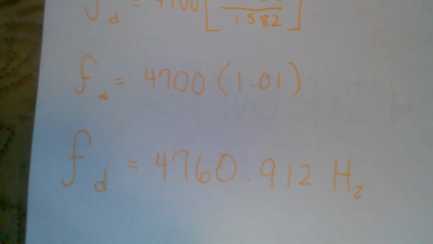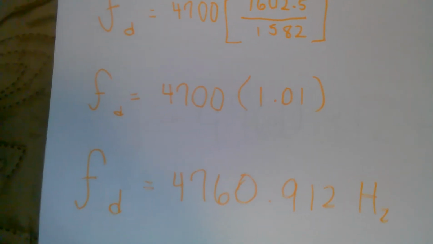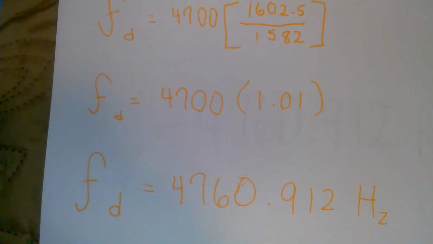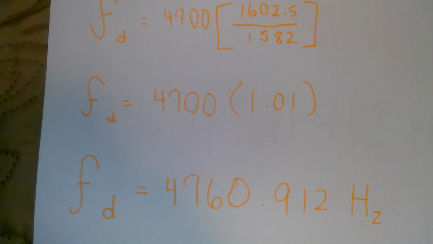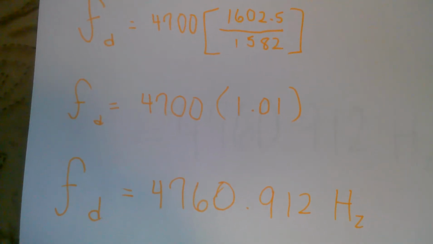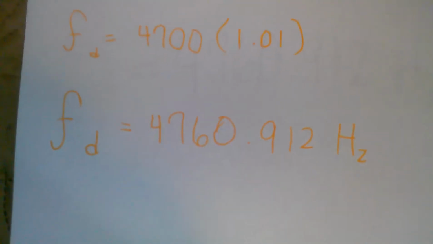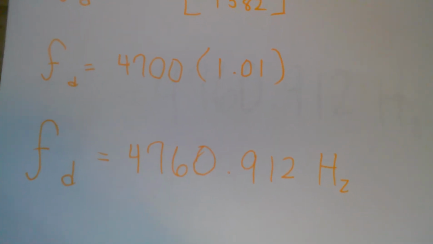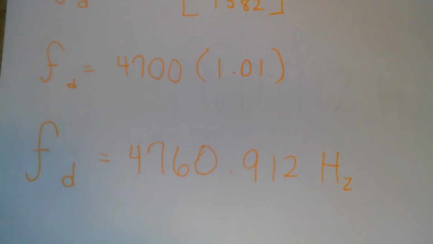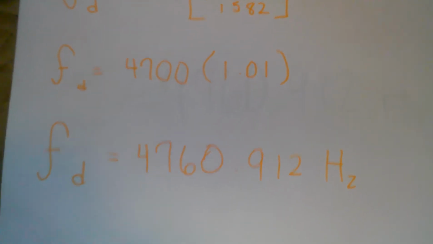You add the 1,582 and 20.5, then divide by 1,582. After you do that, you will get 1.01. Multiply 1.01 by 4,700. That's how you get your final answer.